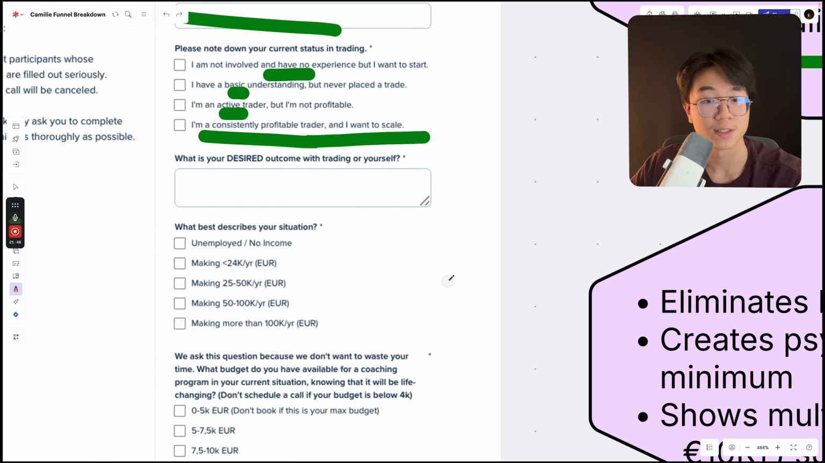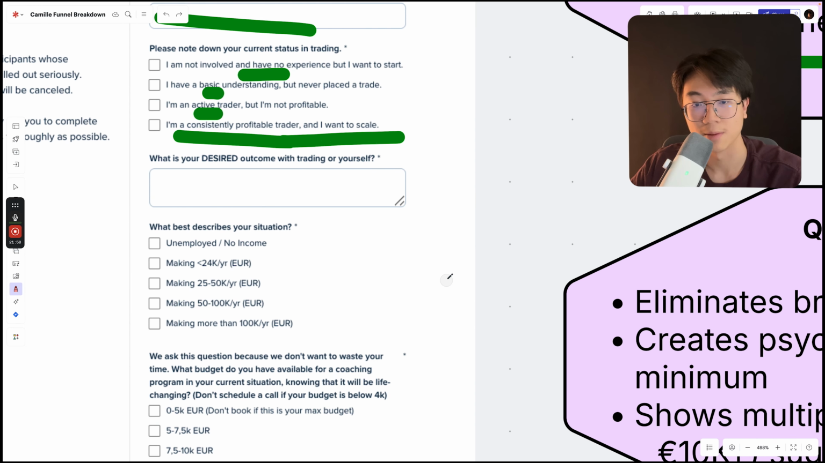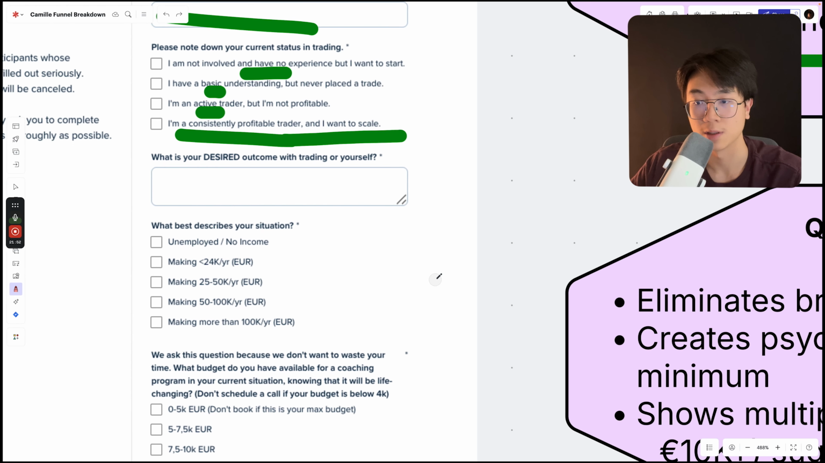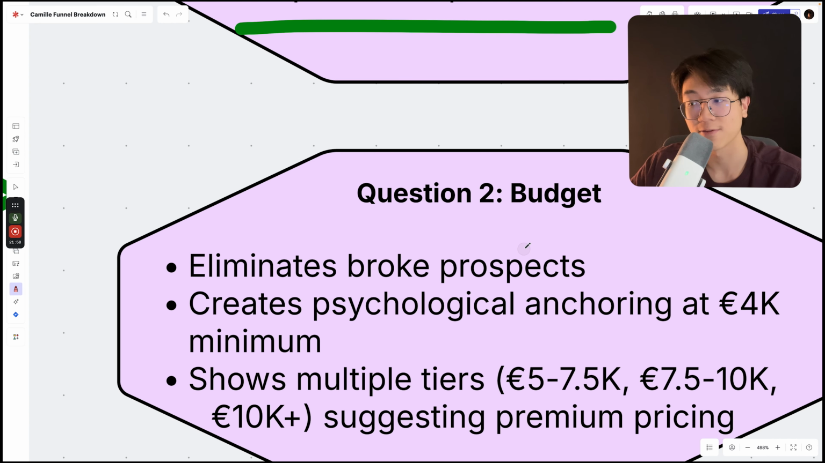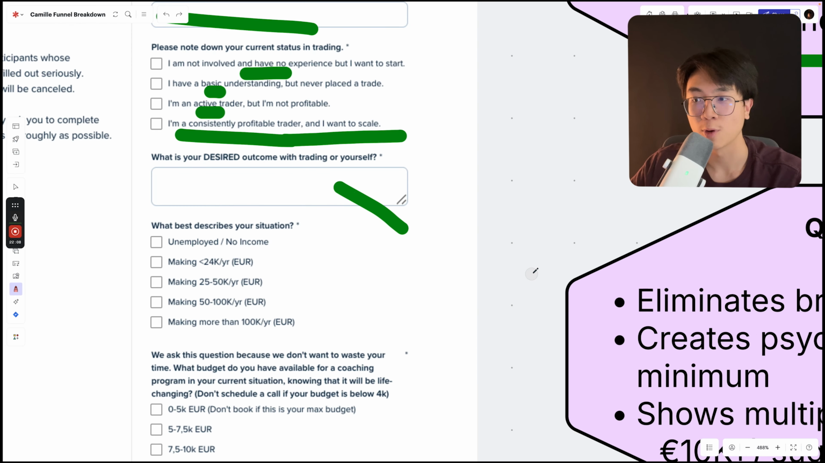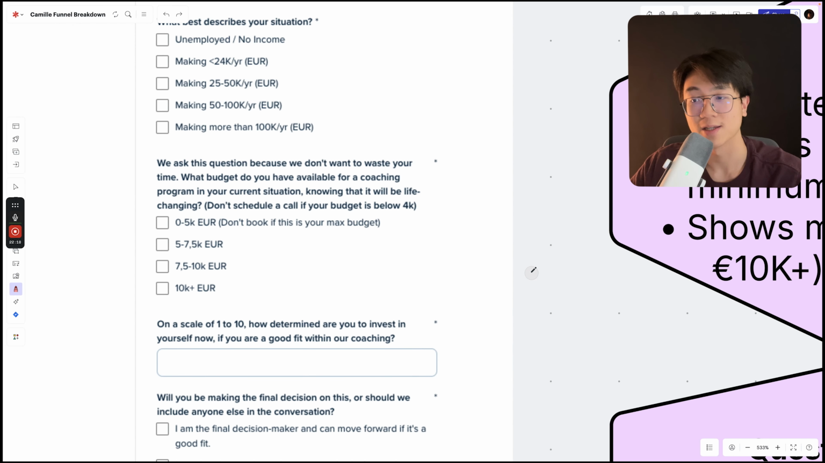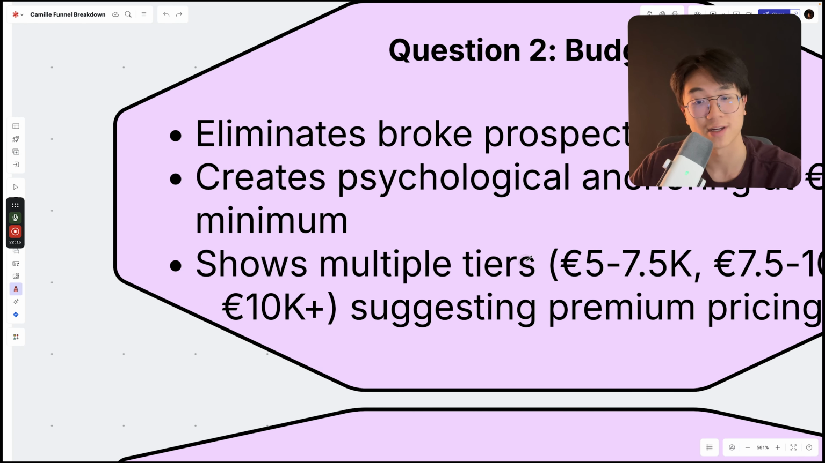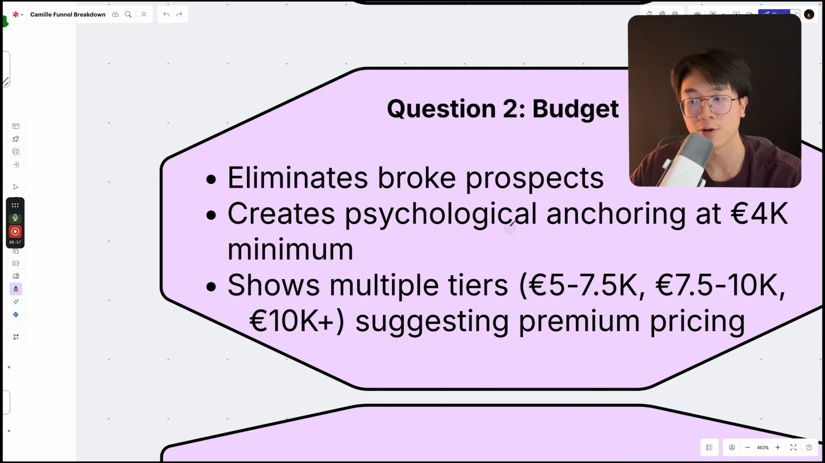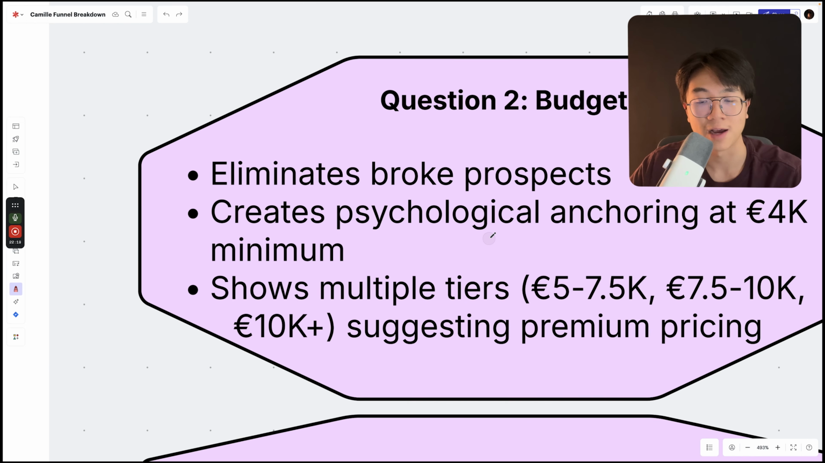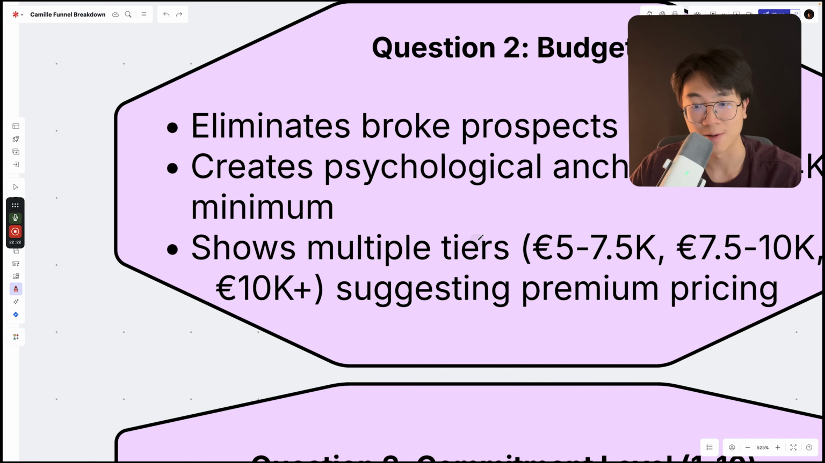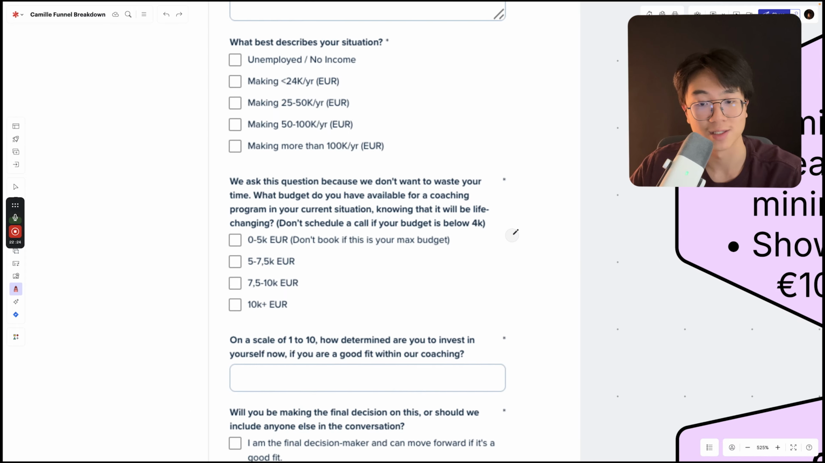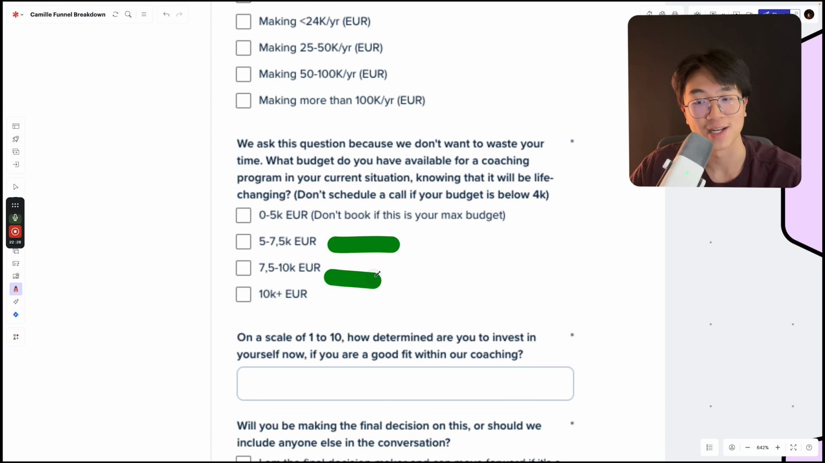Second and third plays a similar role, which is desired outcome and describe their current position, which what this one does is that it eliminates broke prospects and creates psychological anchoring at a 4K minimum price. Second question eliminates broke prospects because it asks about the budget that his audience has. It creates psychological anchoring at a 4K minimum and shows multiple tiers. So from the 5K to 7.5K, 7.5K to 10K, as well as the 10K plus euros, which suggests premium pricing.